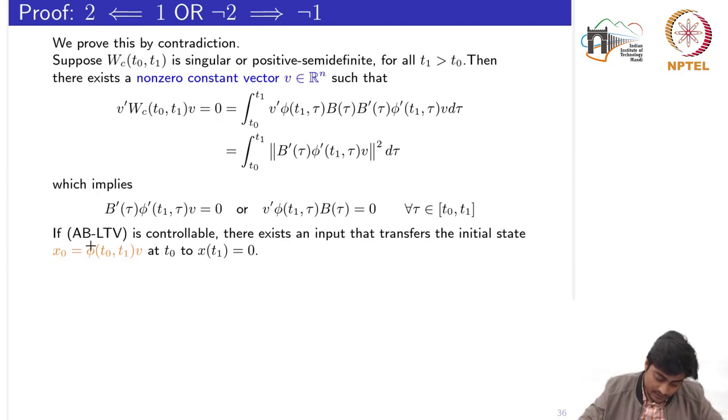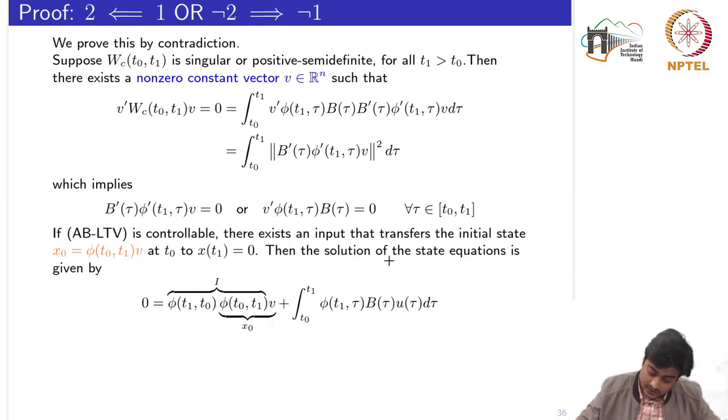Okay, so if the system is controllable and there exists an input which could transfer from x0 to x of t1 equal to 0, then the solution of the state equation is given by this one. So x of t1 is equal to 0. This part phi t1 comma t0 is the state transition matrix. This part is my initial condition x0 plus the rest of the part.